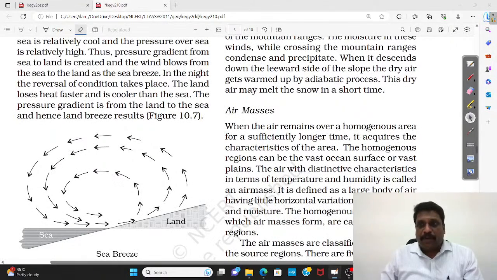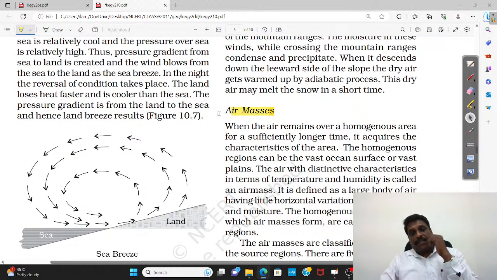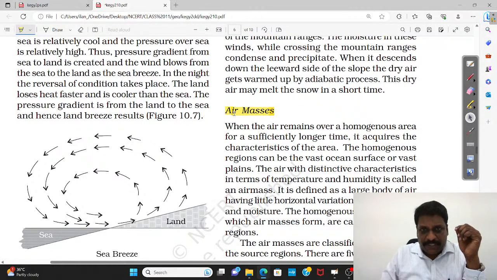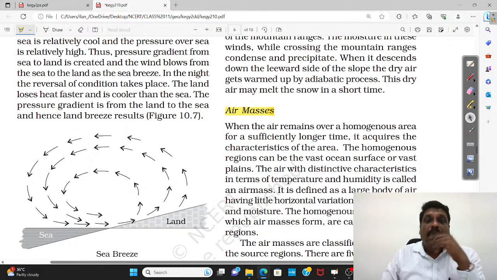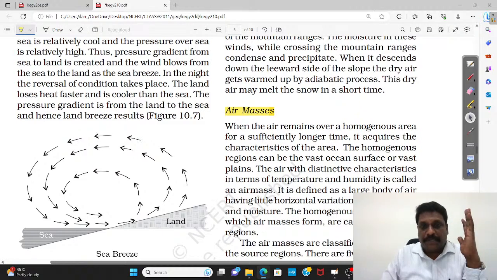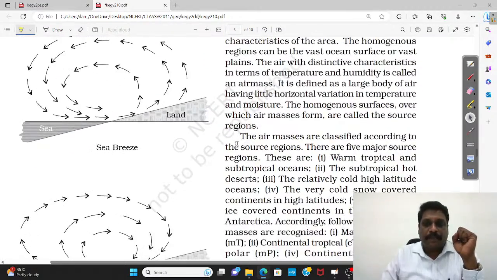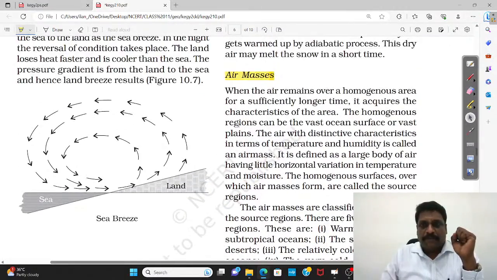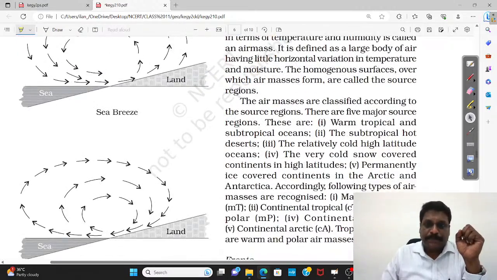Okay. And NCERT in this particular chapter also talks about one very important concept called air mass. See, in entire climatology, we actually study about this air mass. What is this air mass? Somewhere they have mentioned it. What exactly is this air mass? Right, my dear friends. To be very precise, a three-dimensional homogeneous mixture of air, we call it what? Air mass. Okay. Right.